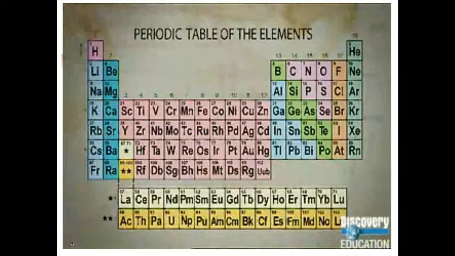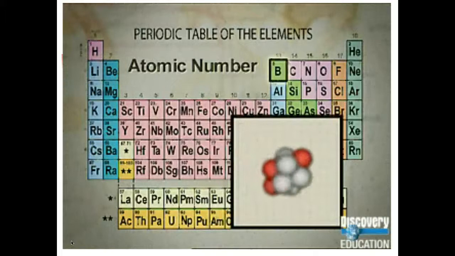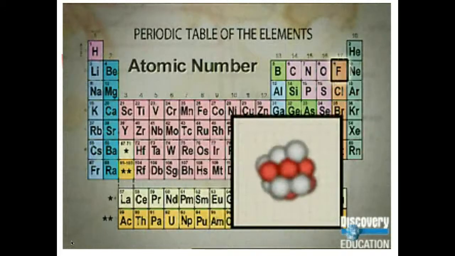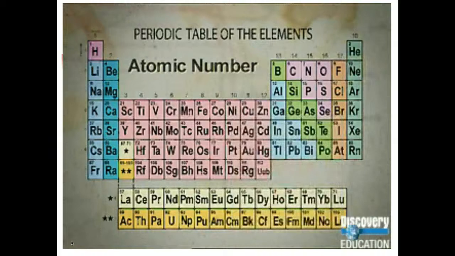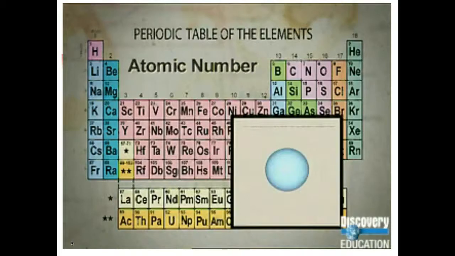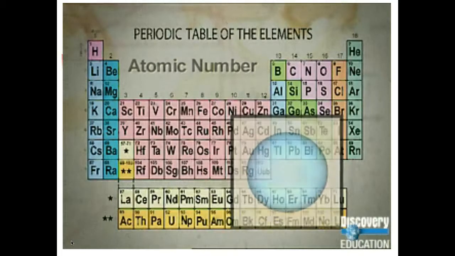Looking at the periodic table can help explain the reactivity of the alkali metals. On the periodic table, the elements are listed in order of their atomic number. The atomic number represents the number of protons in an element's nucleus. In its normal or ground state, this nucleus is also surrounded by an equal number of electrons. And as the atomic number increases, generally so does the size and mass of the atoms.